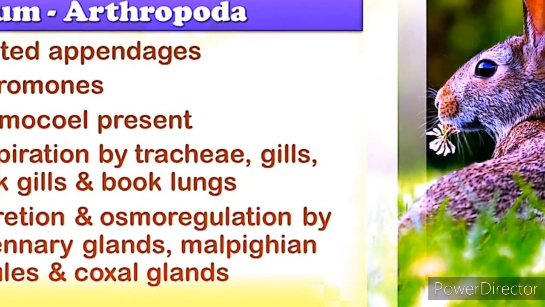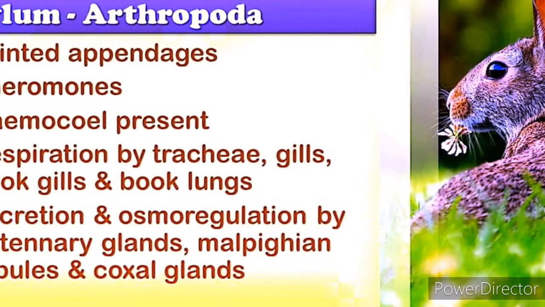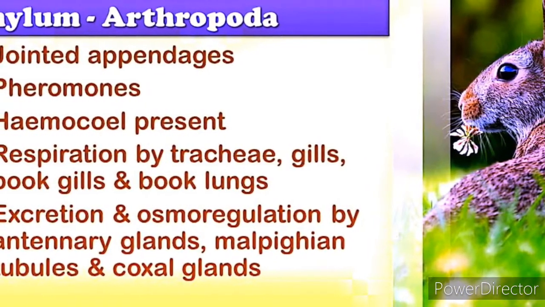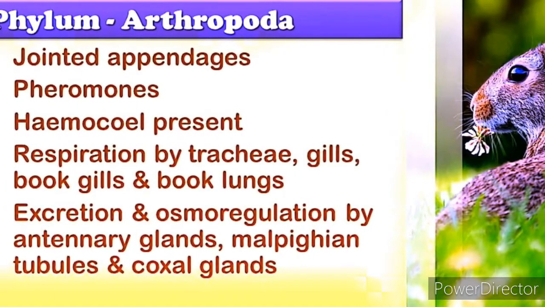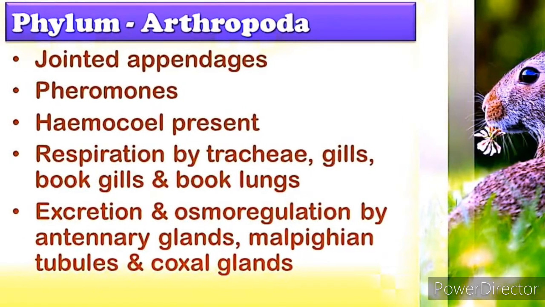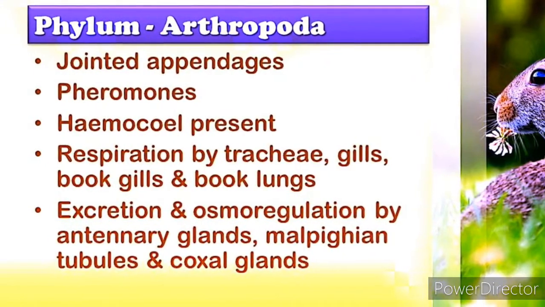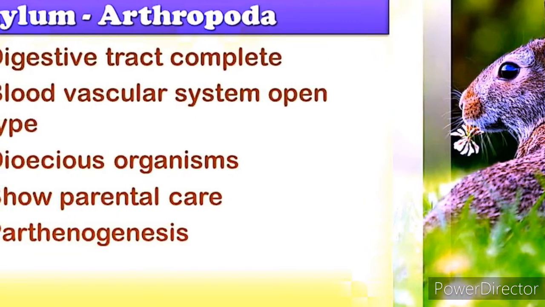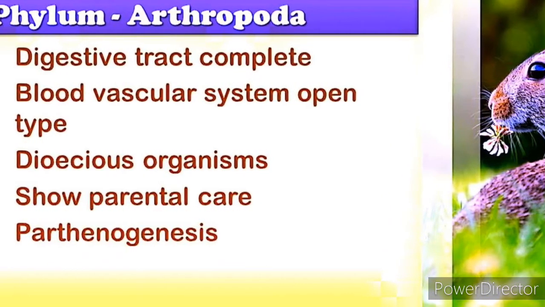Next, Arthropoda. They have jointed feet and a segmented body. It is the largest phylum. Mostly terrestrial, free living. They show organ system level of organization: bilaterally symmetrical, triploblastic, schizocoelomate. Excretion by Malpighian tubules and green glands. Hemocoel, that is circulation is open type.